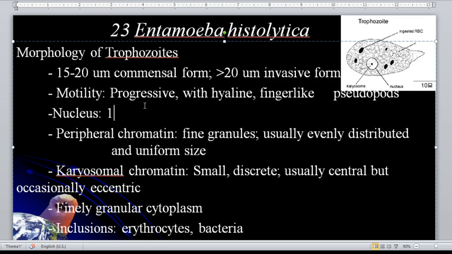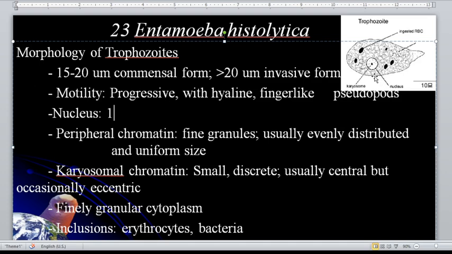The peripheral chromatin is fine granules, usually evenly distributed and uniform. It's like the lining. The peripheral chromatin is found on the lining of the nucleus, so it appears as fine granules.